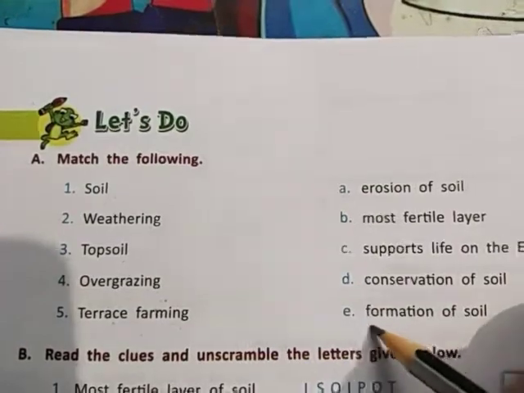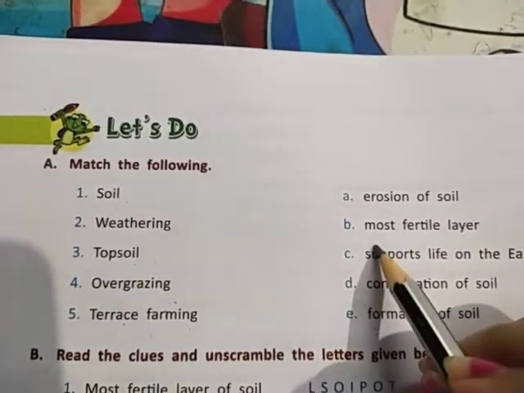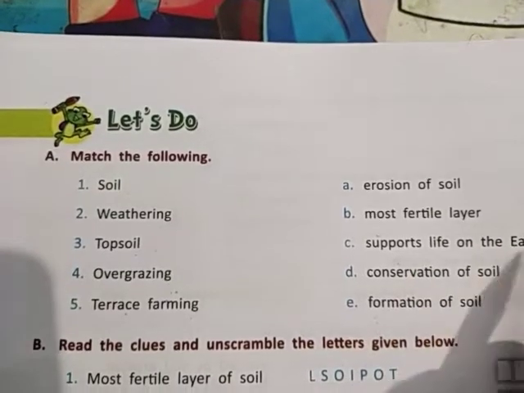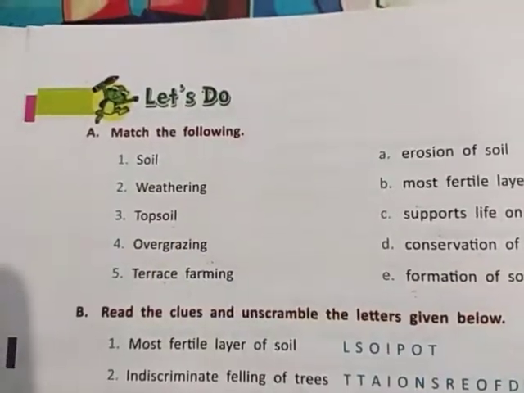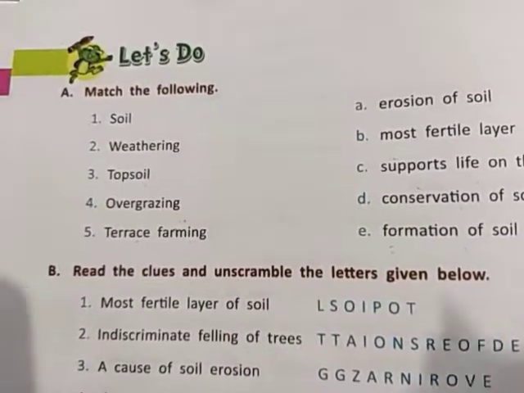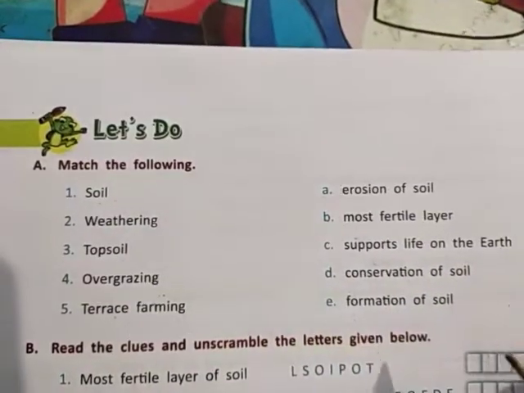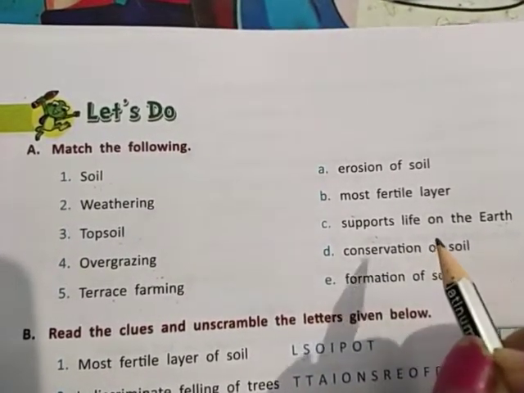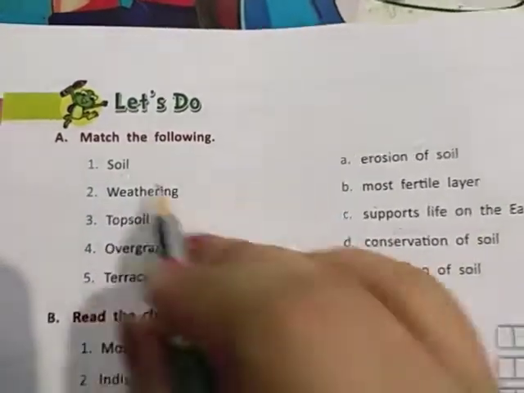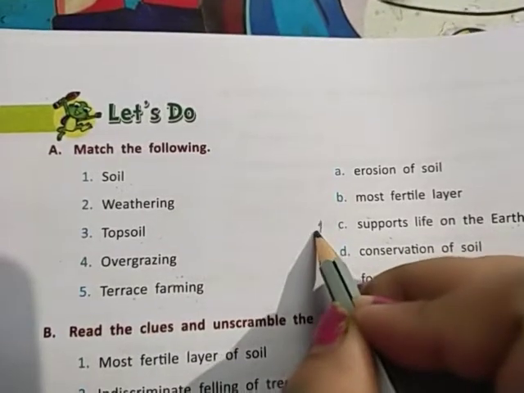Now the answers, there are five options, A, B, C, D, E. First is erosion of soil, then most fertile layer, supports life on the earth, conservation of soil, and formation of soil. Now I'm going to start the answer. Soil supports life on the earth. It is a base where life begins inside the soil. So this is C, and I will choose number 1 here.